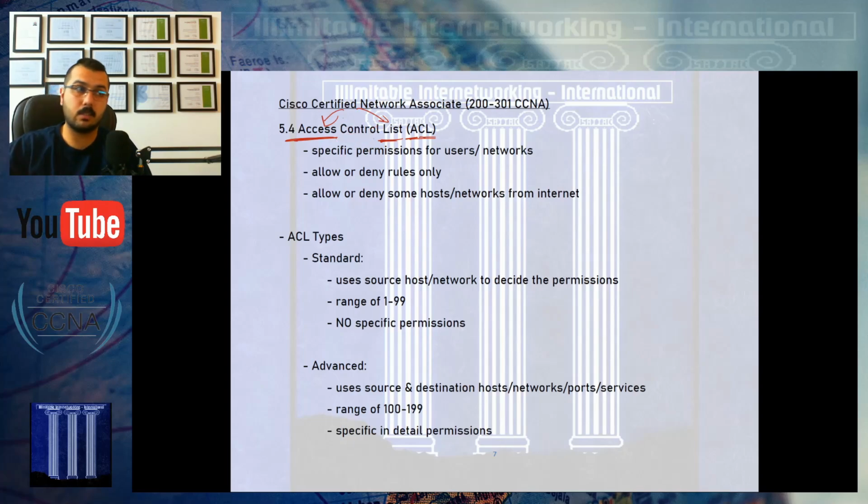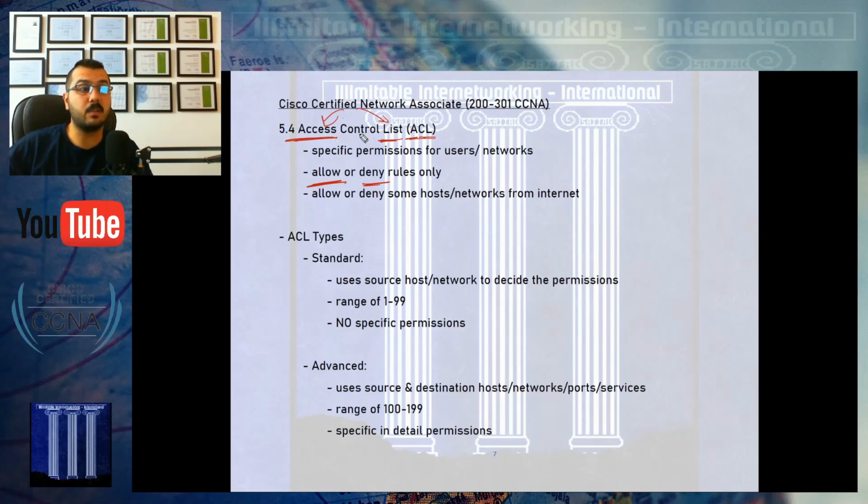An access list command will allow us to do one out of two things, or to do both things at the same time. Those two things are that we either permit or deny some users, some devices from contacting or reaching other users, other devices, other networks.